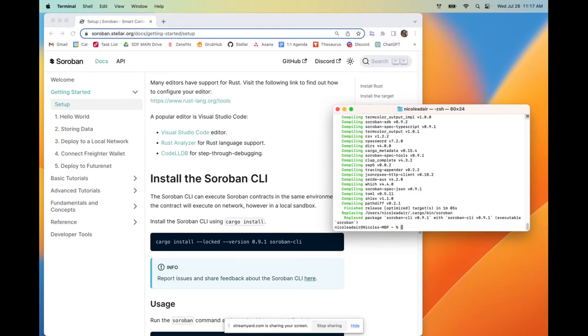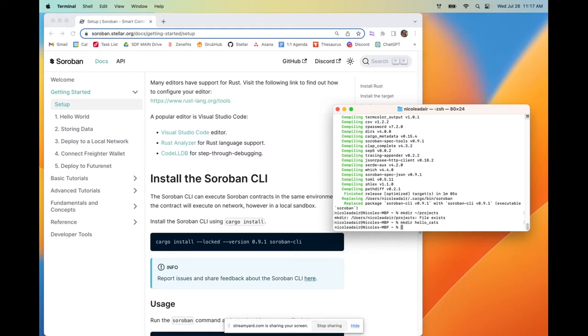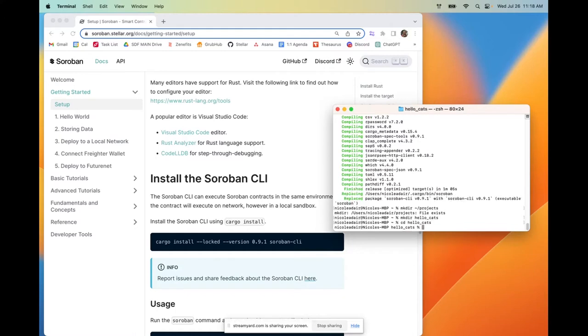So to begin, we're going to create a new projects folder now that I see that the CLI has finished installing. In order to create a new projects folder in our home directory, we are going to make sure that we have a projects folder. I already have one, but you can create one yourself if you don't. And then we're going to create a new folder for this exercise, which I'm going to call Hello Cats. Once we've got that, we are going to navigate into our Hello Cats folder.